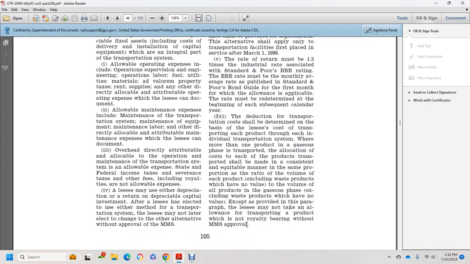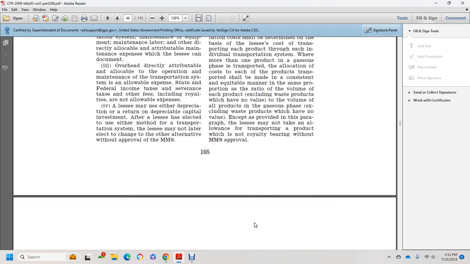Three point one, the deduction for transportation costs shall be determined based on the lessee's cost for transportation of each product through each individual transportation system. Where more than one product is transported, the allocation of costs to each product shall be made consistently and equitably, in proportion to the ratio of the volume of each product, excluding waste products which have no value, to the volume of all products, excluding waste products that have no value, except as provided in the paragraph. The lessee may not take an allowance for transporting a product which is not royalty bearing without Minerals Management Service approval.